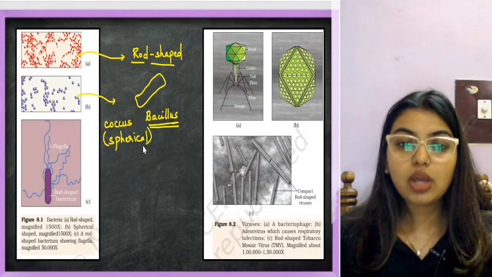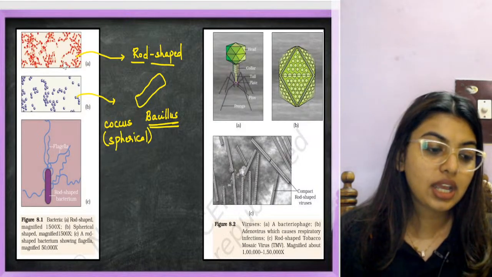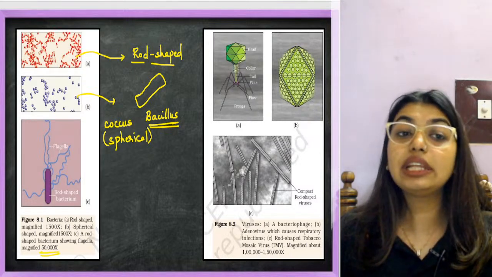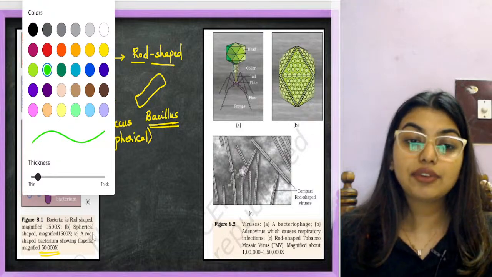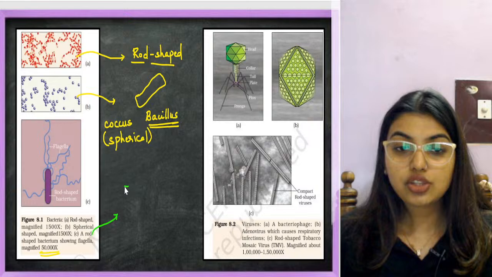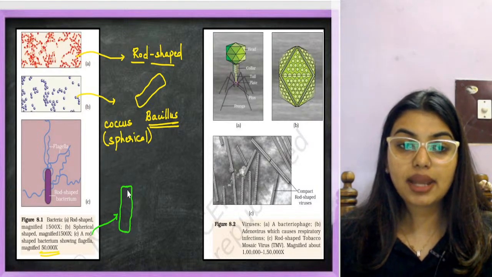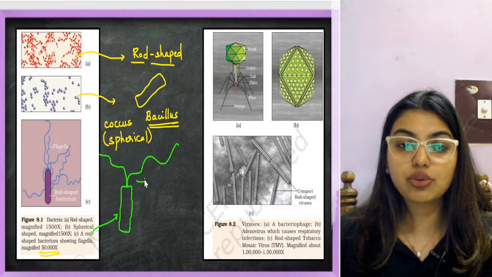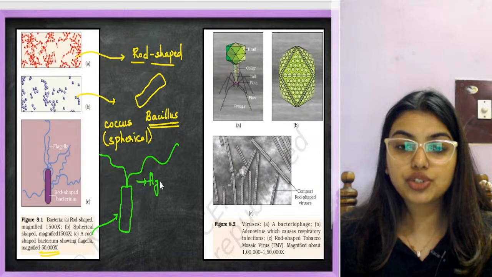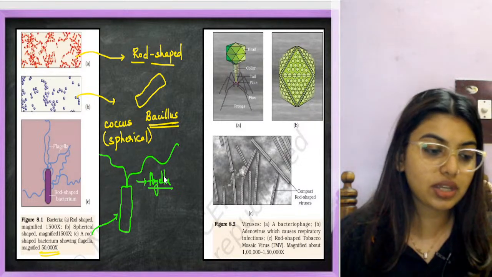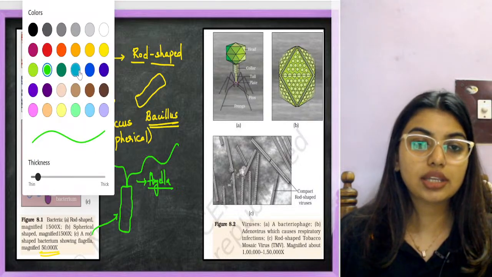Now if I magnify this at 50,000 x magnification, it is going to look like this. So it is going to be a rod shaped bacteria with flagella. What is this flagella going to do? Flagella is going to do the job of locomotion. It helps them in slight jerky movements. Hi Tanuja, hi Himanshu.